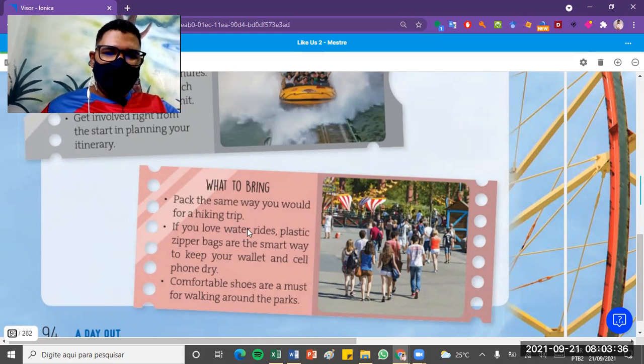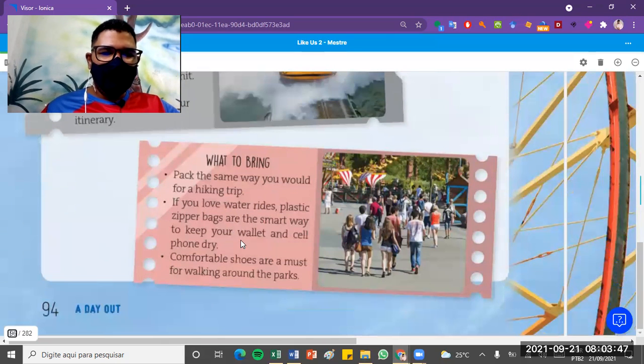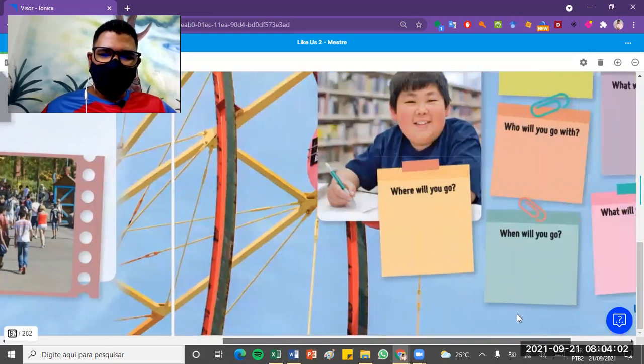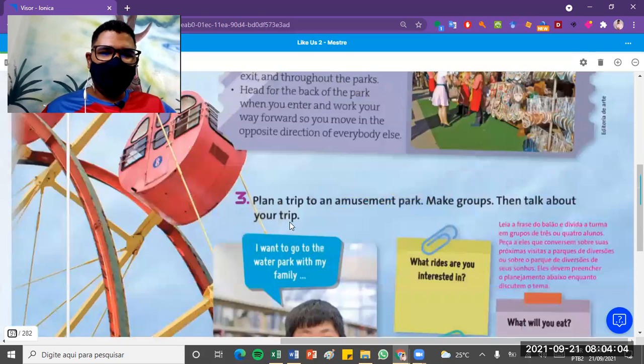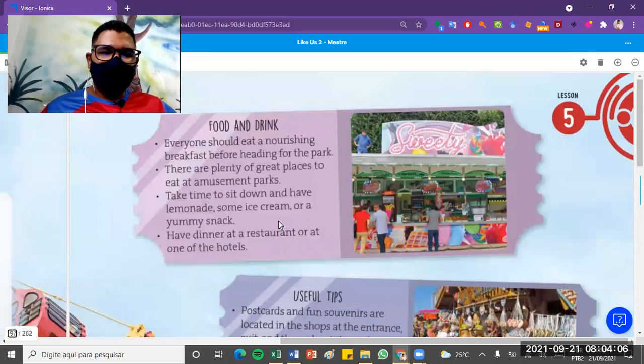If you love water rides, plastic zipper bags are the smart way to keep your wallet and cell phone dry, okay? So keep those belongings safe, okay? Comfortable shoes are a must for walking around the parks, okay? So don't forget to be comfortable, because you are going to walk a lot, okay? So this is page 94, just some advice for you to go to an amusement park.